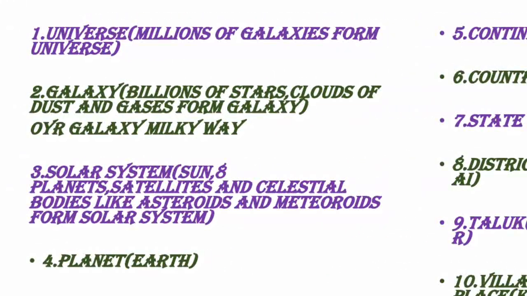Which planet are we living on? Yes, it is Earth. And these 3 definitions are very important: solar system, galaxy and universe. If you want, you can pause the video and take screenshots of these definitions.